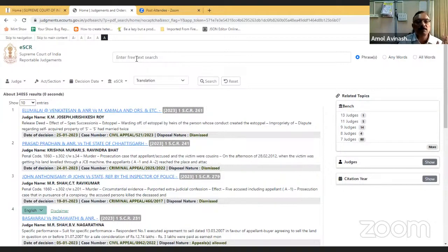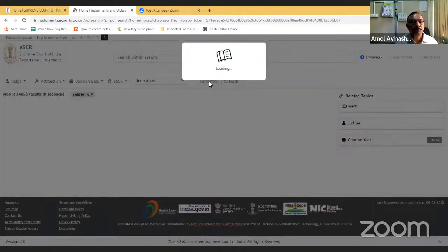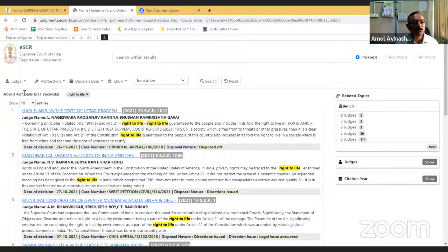Next is the USPs. Here you can give free text search. In the free text search, we have 3 options. You can enter a phrase, you can enter any word, or you can search for all words which you have entered. I'll show you one by one. So I'll search right to life. So it's a phrase, so it will search for the full phrase right to life. I got 427 judgments where the phrase right to life is there in the judgment.